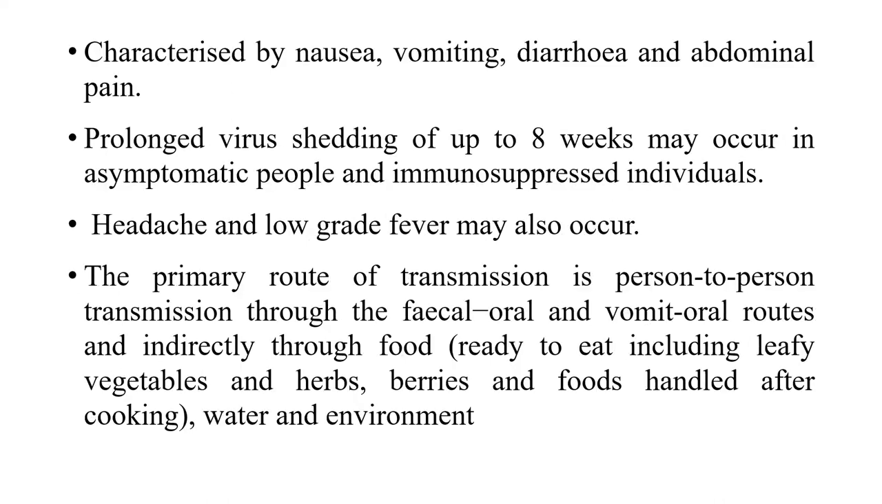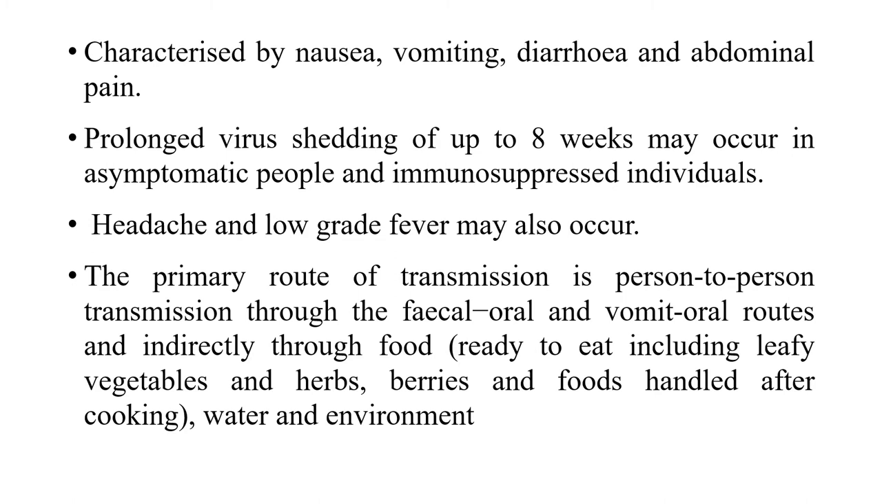And the disease is characterized by nausea, vomiting, diarrhea, and abdominal pain. So the common symptoms are nausea, vomiting, diarrhea, and abdominal pain. And a prolonged virus shedding of up to 8 weeks may occur in asymptomatic people and also in immunosuppressed individuals. Headache and low-grade fever are also symptoms, and the primary route of transmission of this virus is from person to person through the fecal-oral and vomit-oral routes, and indirectly through the food, water and environment.